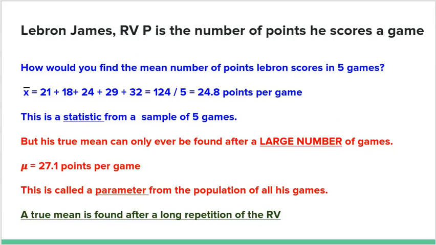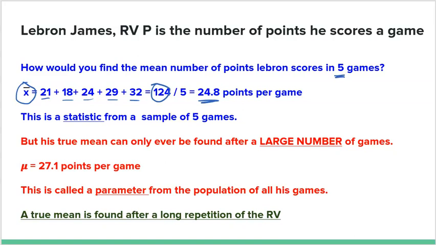So let's say I said, hey, let's find the mean number of points LeBron scores in 5 games. Well, everybody knows how to do that. You simply take the points he gets over the course of 5 games. So that's what I went ahead and did here. He scored 21, 18, 24, 29, and 32 points. I added them together to get 124, and then I divided by 5 to get his mean. Now, this is an x bar. This is a mean of a sample of 5 games.